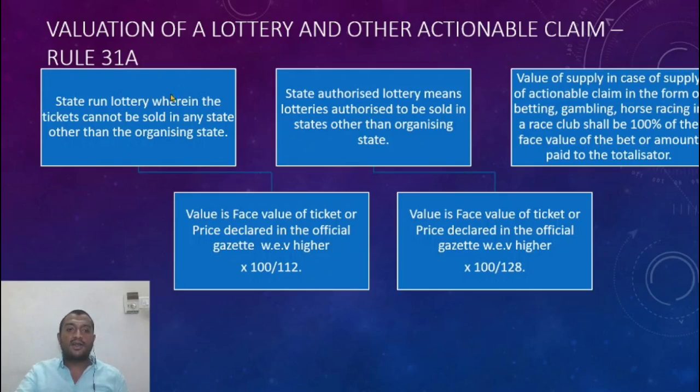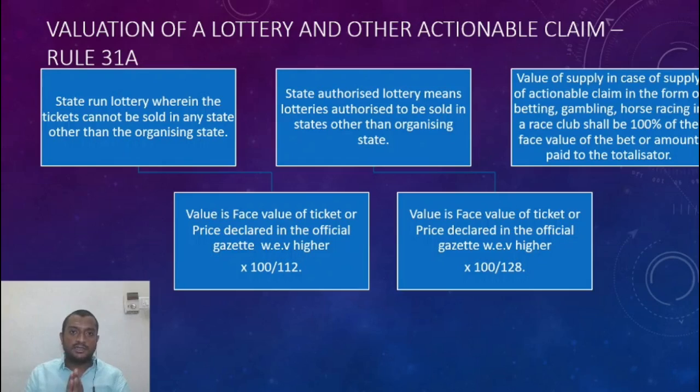The state-run lottery, wherein the tickets cannot be sold in any other state other than the organizing state: the value is the face value of the ticket or the price declared in the official gazette, whichever is higher. So what does this mean? State authorized lottery means the lottery is authorized to be sold in states other than the organizing state. Value of supply in case of supply of actionable claim in the form of betting, gambling, horse racing shall be 100% of the face value of the bet or amount paid to the totalizer.